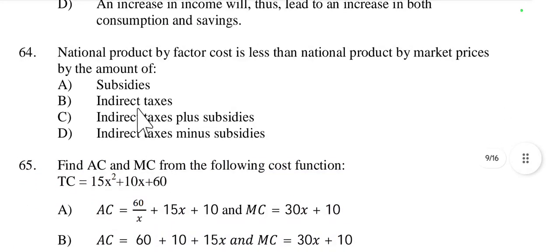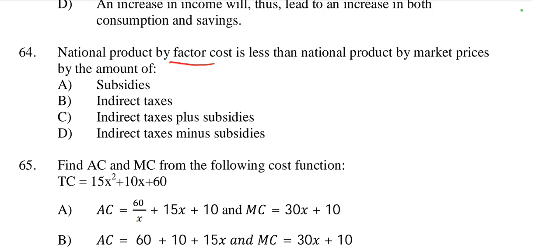Then question number 64, national product at factor cost is less than national product at market price by the amount of. So the national product at factor cost is less than at market price. How? In market price we include net indirect tax, but in factor cost tax is not included.